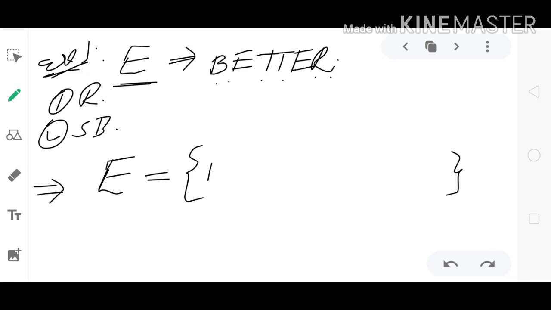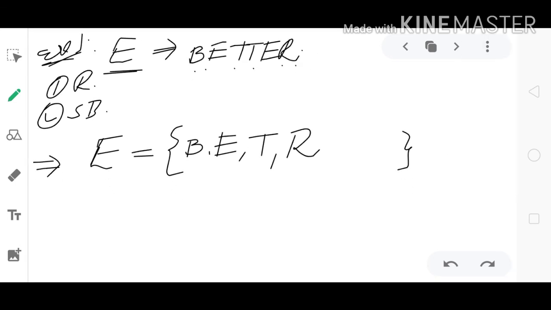So take B comma E comma T comma, here T comes two times, we can use only one time, and E also comes two times, we can use only one time, and R. So this is the roster form.